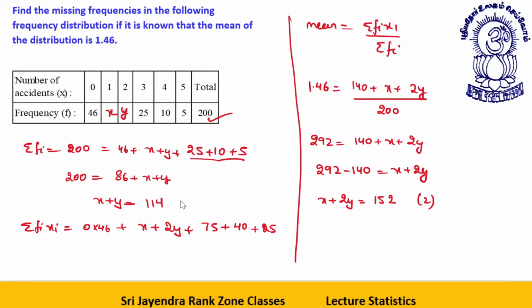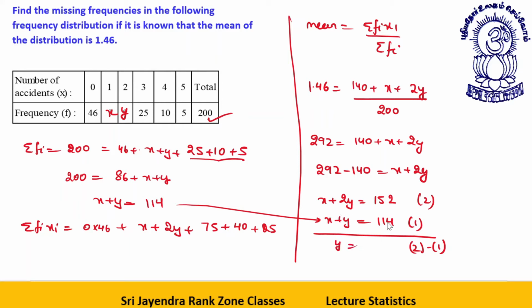Equation 1 is x plus y is equal to 114. Equation 2 minus equation 1 will give you: x and x cancel, 2y minus y will be y. 152 minus 114 is 38. So y is equal to 38.